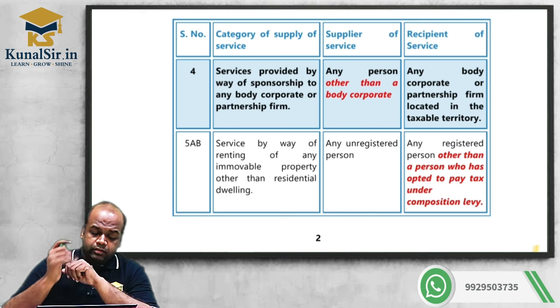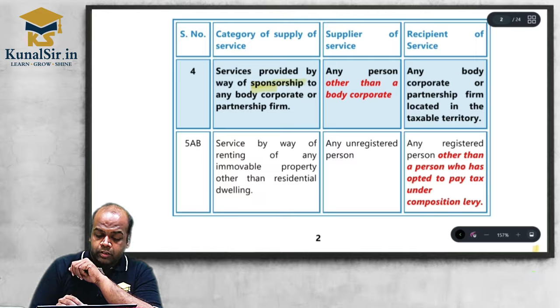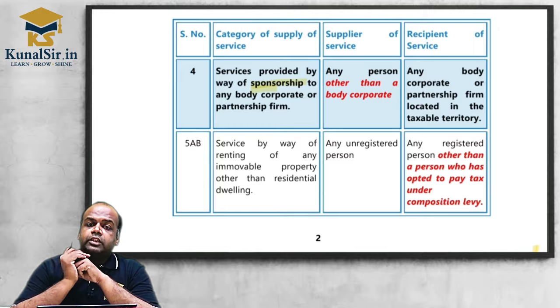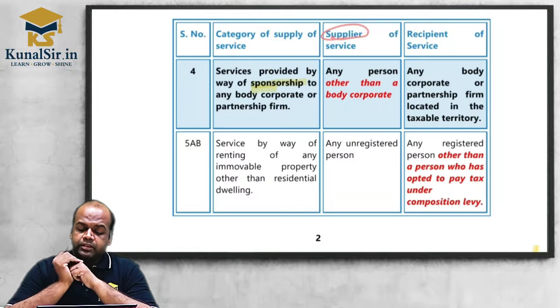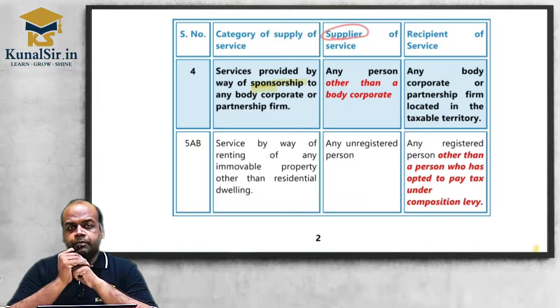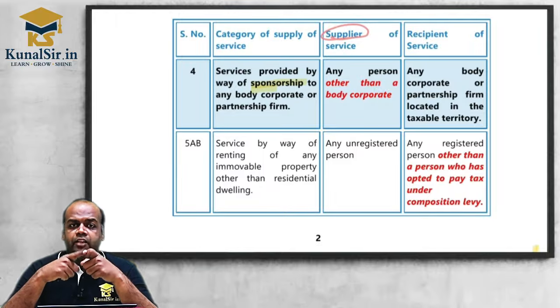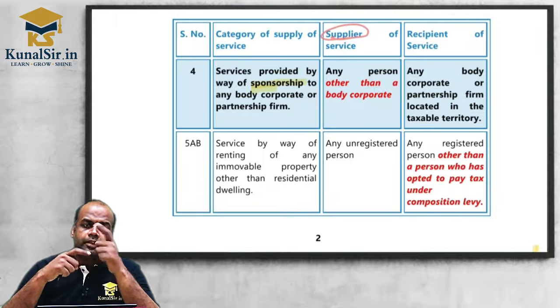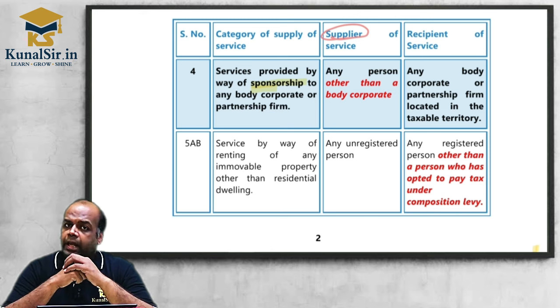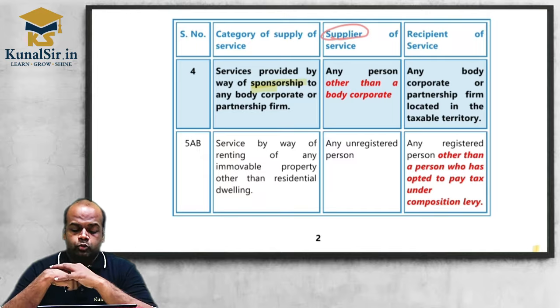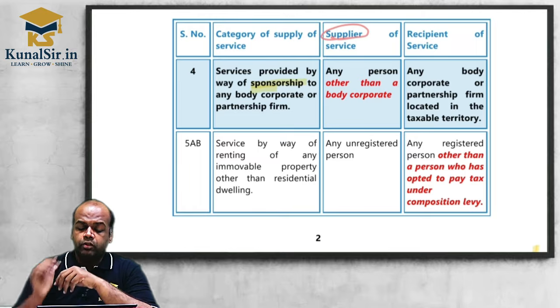The first change is in sponsorship services. Now what changes is being made here? Earlier services, we have to check supplier. So earlier supplier was any person and recipient was body corporate or partnership firm, then reverse charge would be applicable. So if services of sponsorship is supplied by any person but the recipient is either body corporate or partnership firm, then reverse charge mechanism will be applicable. Say individual is providing, company is providing, we were not supposed to check who is supplier. We have to focus only on recipient.